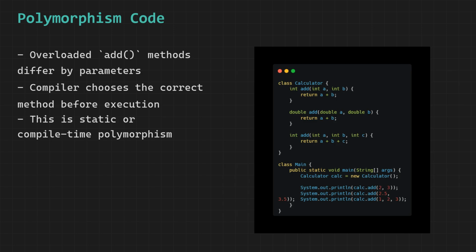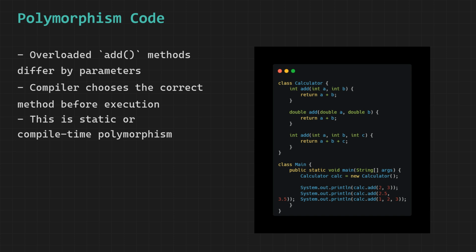Let us walk through this code step by step. We have two classes here, calculator and main. The calculator class is where all the action is, and it demonstrates method overloading very clearly. Inside the calculator class we have three methods and all three of them are named add.